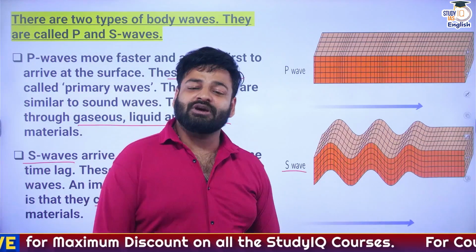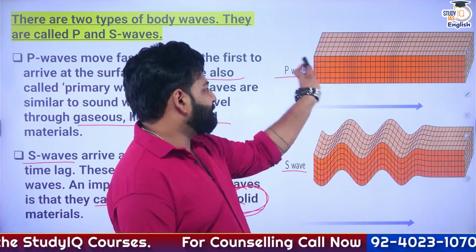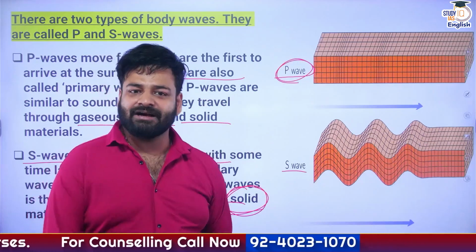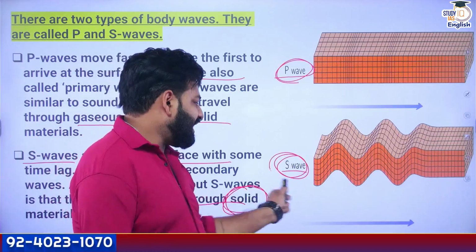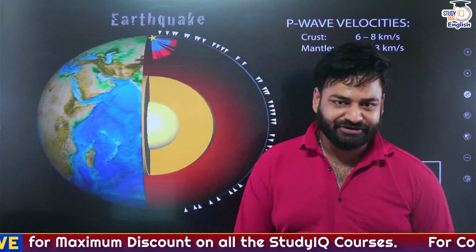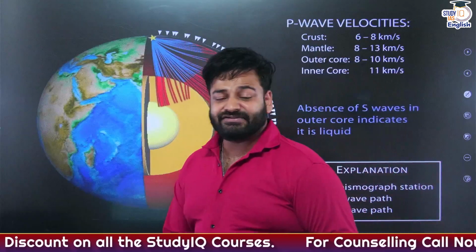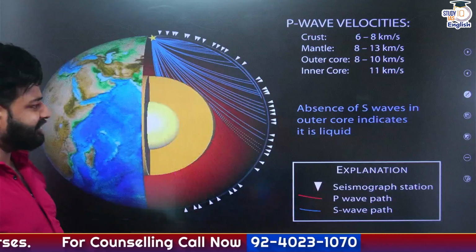So remember guys, which one comes first? The primary one only. So P for primary, P for P waves. And secondly comes the secondary waves. So S for secondary and S for S waves, right? Now, the next thing, the primary waves. As we have understood already, the primary waves can travel through solid, liquid, as well as gaseous materials, whereas the secondary waves can only travel through the solid material, right?